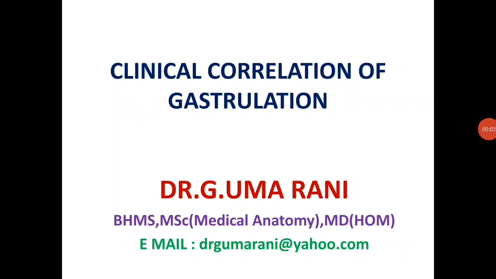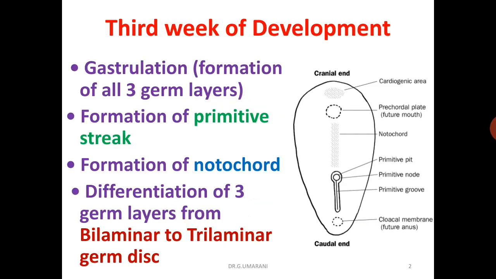Hello everyone. In this video I am going to explain about the clinical correlation of gastrulation. The most characteristic event occurring during the third week is gastrulation, which begins with the appearance of the primitive streak. Gastrulation means the formation of three germ layers, that is ectoderm, endoderm and mesoderm.